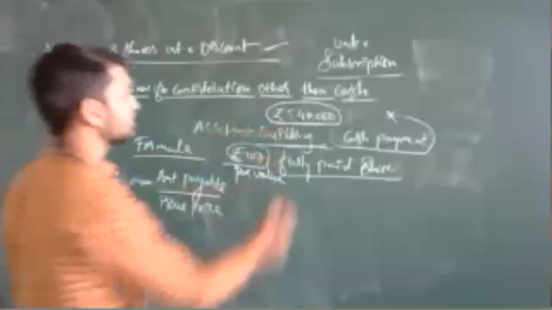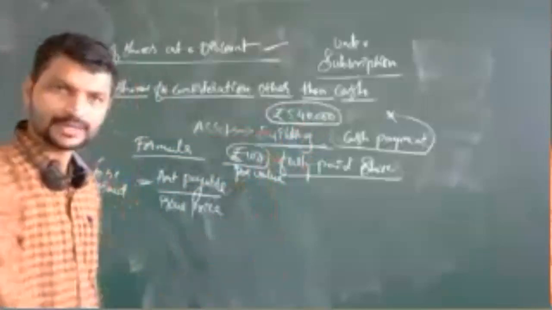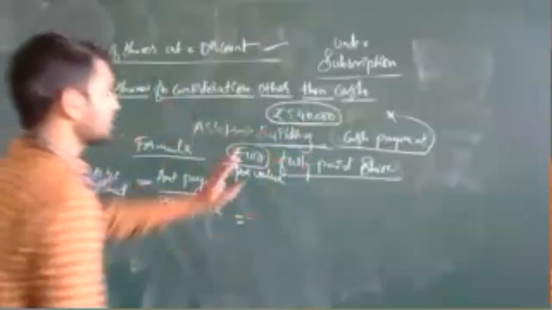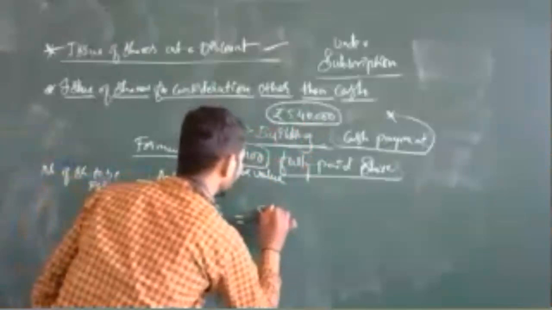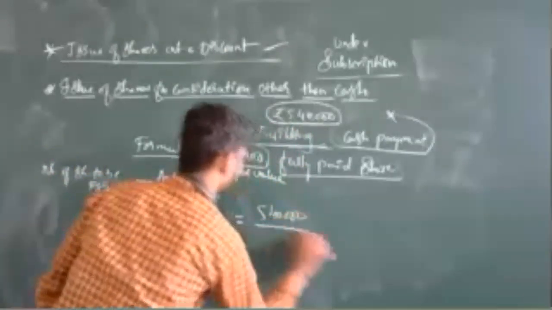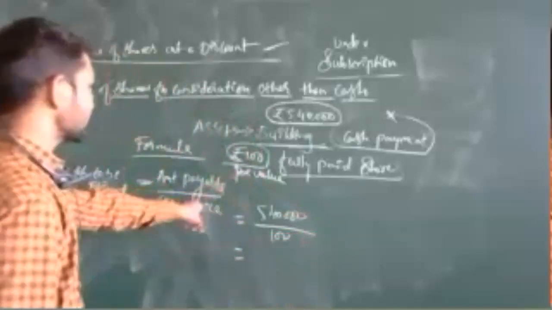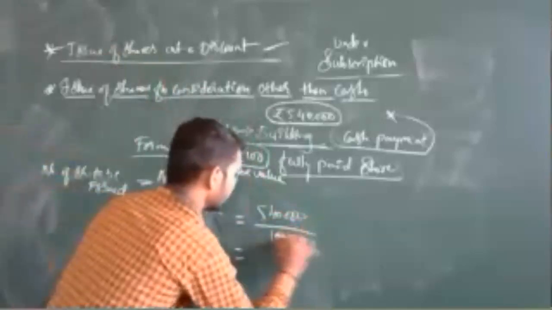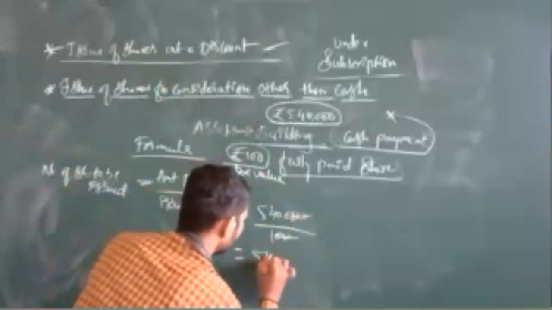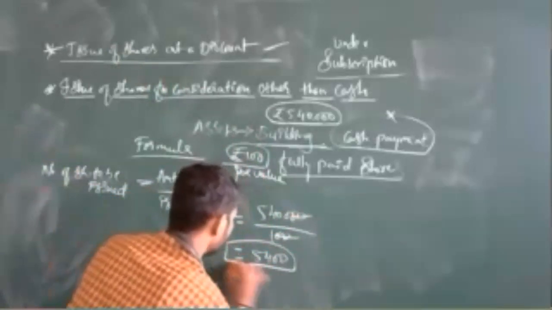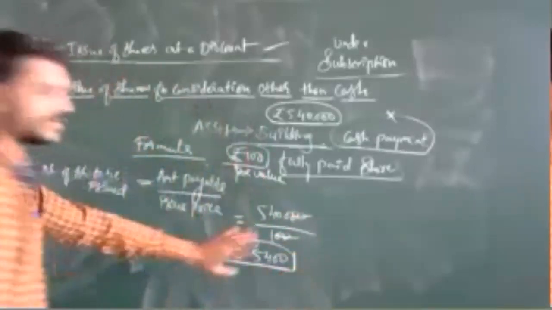We will discuss the example in detail, but just for highlighting: the amount is 5,40,000, the par value is 100, so if you divide, 5,400 shares you are going to issue to them. That's it.